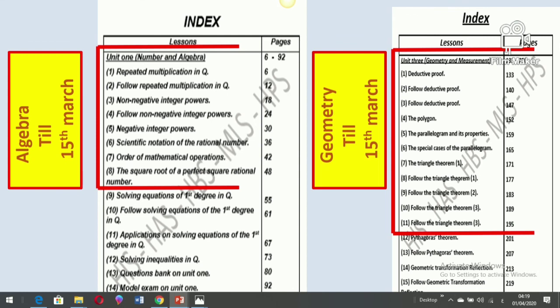At the end of our video, I wanted to show you something. It's our curriculum for this term. In algebra, up to the square root lesson, we finished it in school. And in geometry, up to theorem 3 in triangles, we also finished it in our online videos. Now you are ready to study all your lessons in your worksheets and prepare your mathematics research or project. And for sure, I will help you to prepare it.